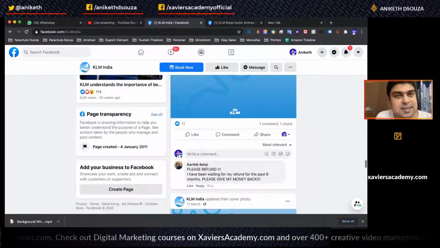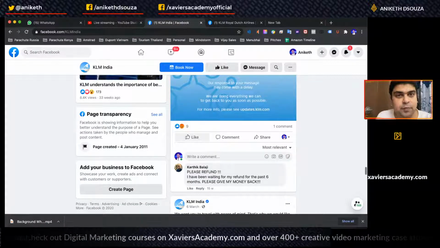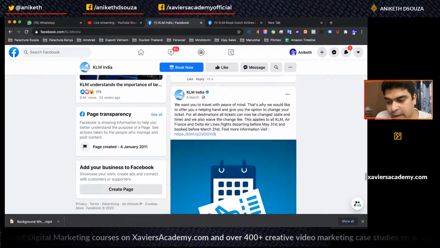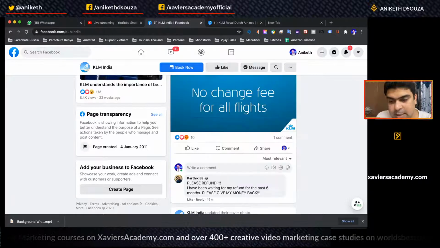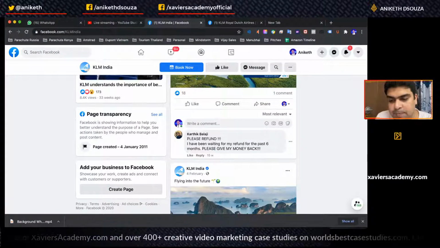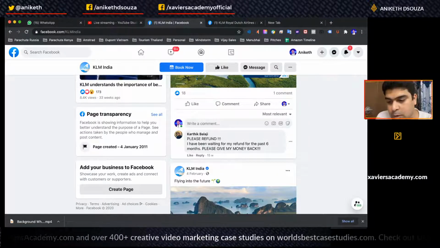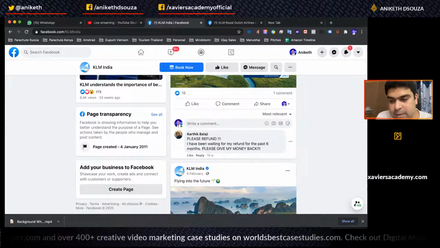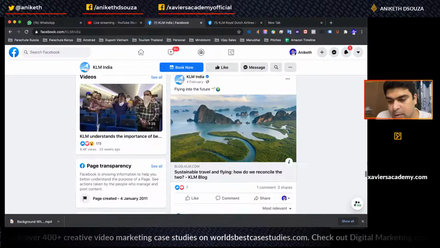So they were more consistent before, and then post-COVID, they've paused most of their activities. You can also see that there's no monitoring at all. There are people shouting all over their page, and none of it is monitored.